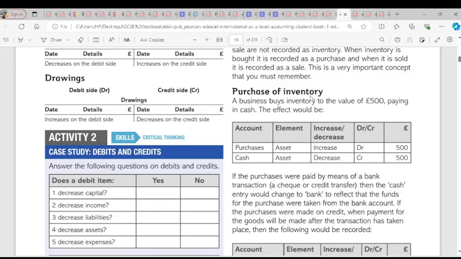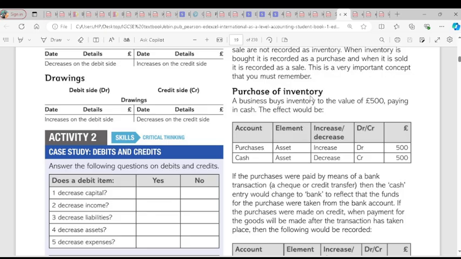If the business sells with cash, what happens to our asset of cash? It will increase. So we debit the cash account, and we credit the sales account or inventory or whatever we sell.